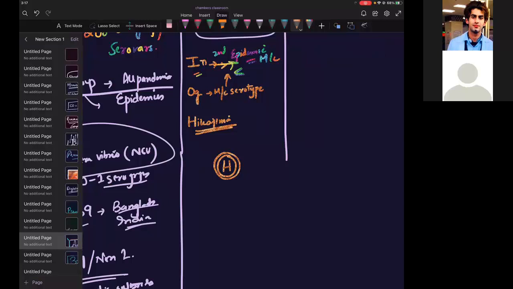Same thing. Understand that this Hikojima state is that unstable state where you have expression of both the antigens. You have Inaba also, you have Ogawa also. This is what you have to remember.